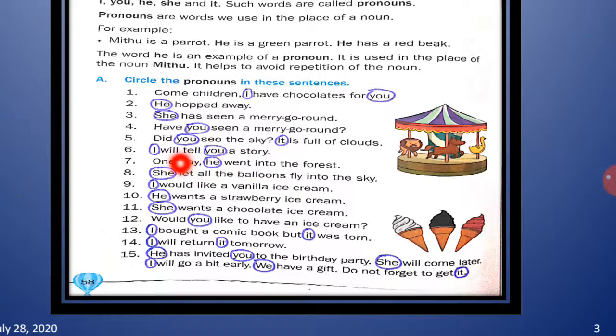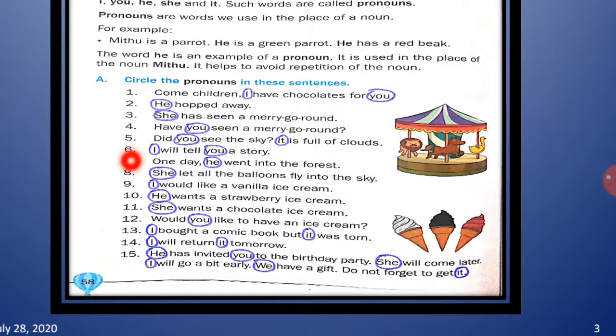Here two pronouns are there, I and you. As I have already told you, the pronoun you is used when we are talking to someone in front of us. Understood, children? And the pronoun I is used by a person to refer to himself or herself.